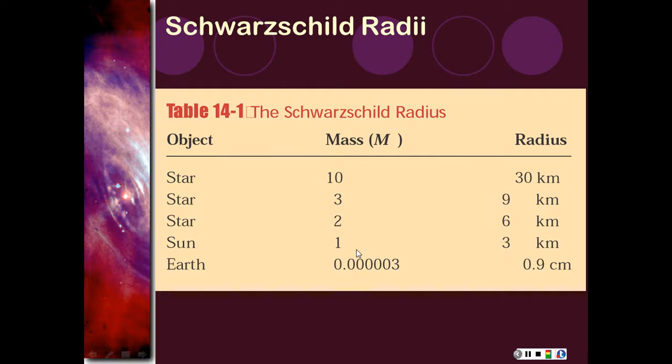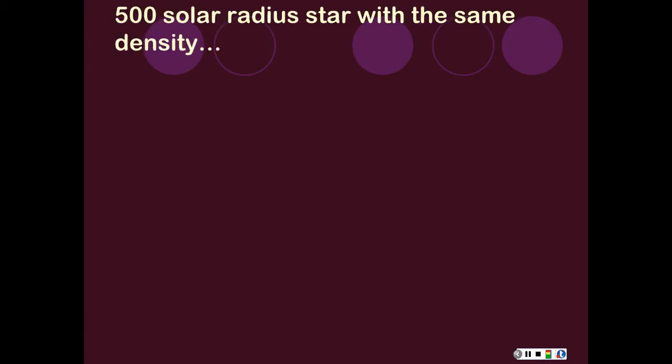So here we've got the Earth. The Sun would have to be compacted down to 3 kilometers across. Even a star that was 10 solar masses has to be only 30 kilometers across. Remember that 3 solar masses would be the low mass limit for a black hole made by a core collapse supernova, and it would be only 9 kilometers across, so a little smaller than a neutron star, in order to actually be dense enough to make that happen.